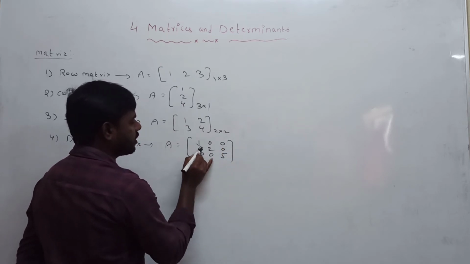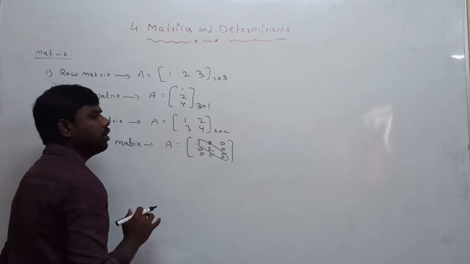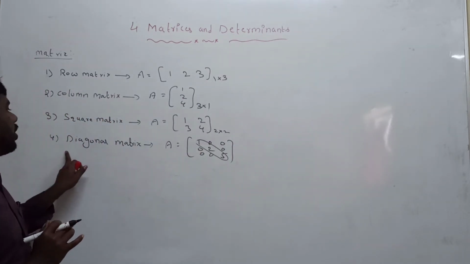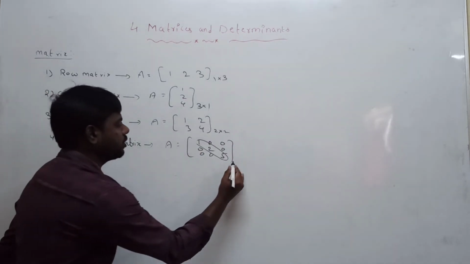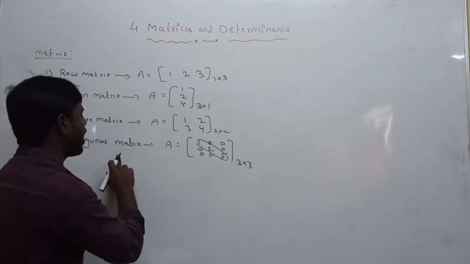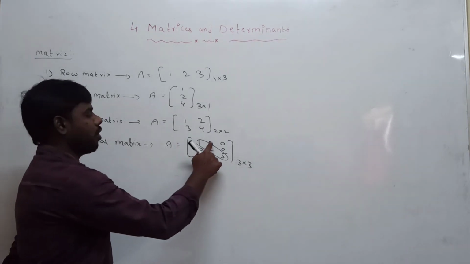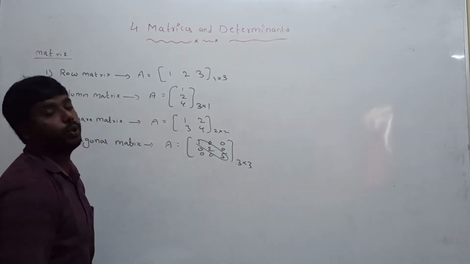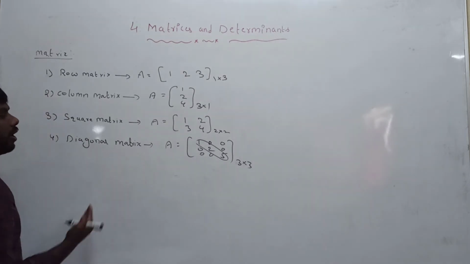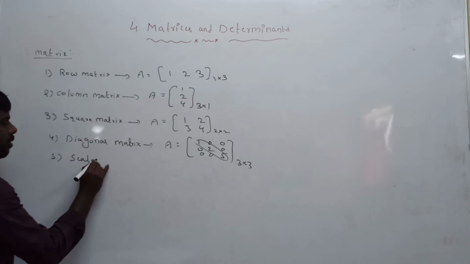Here these elements are diagonal elements, and the remaining elements are called non-diagonal elements. So the diagonal matrix definition is a square matrix in which non-diagonal elements are zeros. Next, fifth one is the scalar matrix.